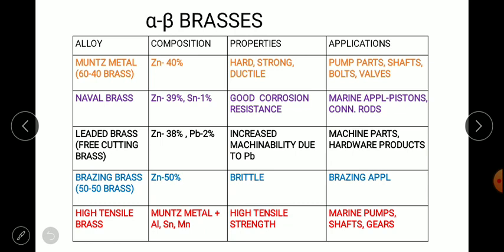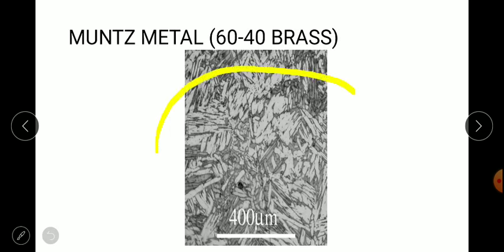hardware products. Brazing brass contains 50% zinc, which provides brittleness to it, and that's why it is used for brazing applications. And the last one is high tensile brass, which contains Muntz metal plus a combination of aluminum, silicon, tin and manganese, giving high tensile strength, and it is used in applications such as marine pumps and shaft gears, etc. This is the microstructure of Muntz metal, that is 60-40 brass.